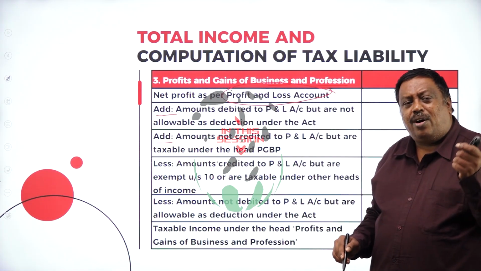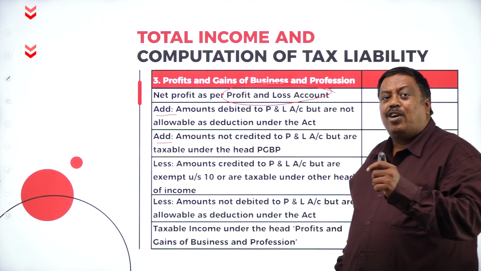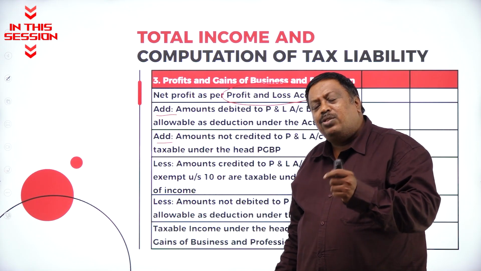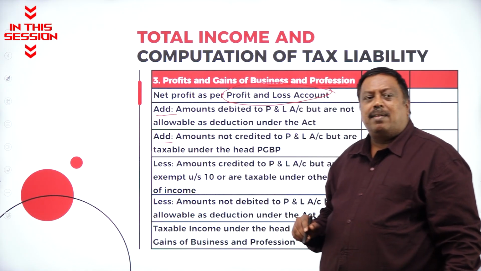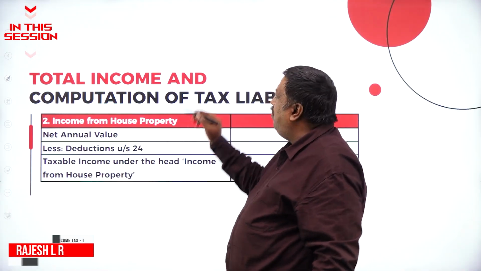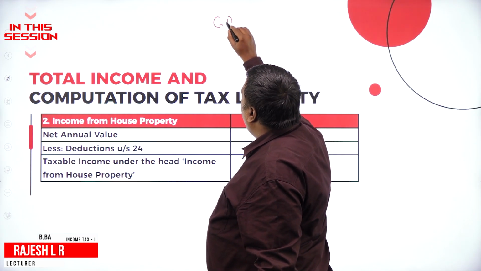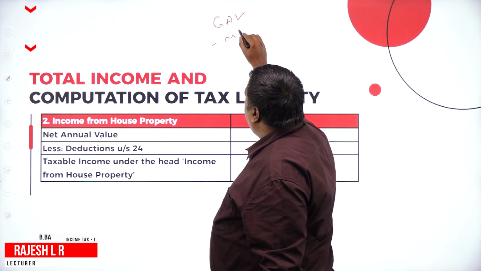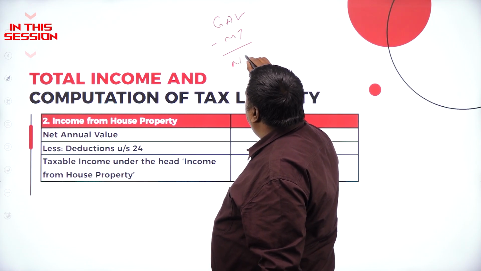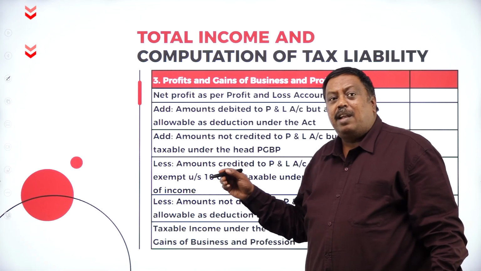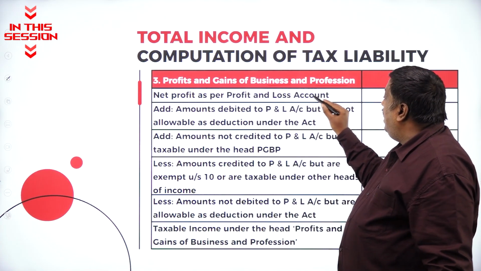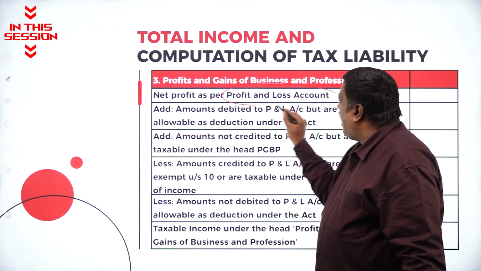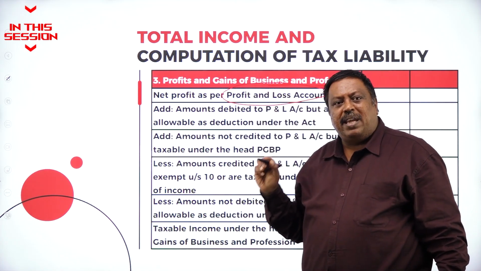A certain amount of taxable income was there which you have excluded, so add those income here. Net annual value is nothing but gross annual value minus municipal taxes paid, and the remaining is called net annual value. The net profit, whatever we have written in the profit and loss account, that will be taken as a base here.